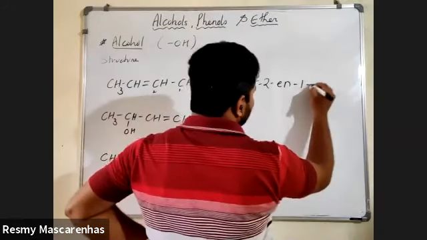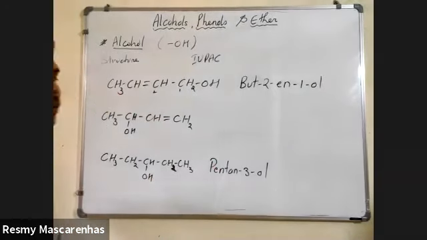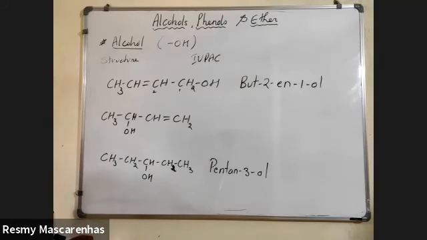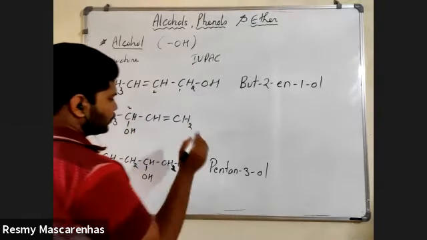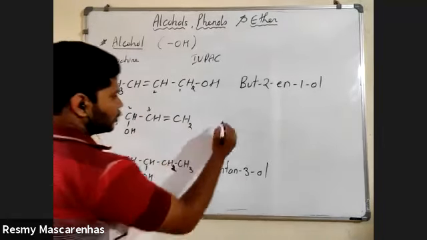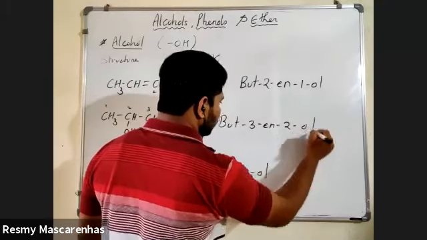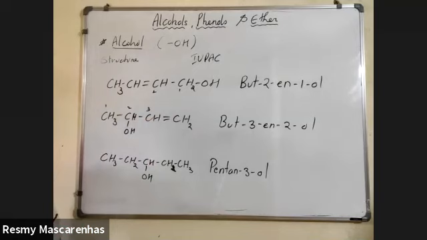A single OH group is there, so 1-ol. Understood? Yes, sir. See for this naming: this side you will name, now this side you will name. From this side, 1, 2, 3. So in that case, 1, 2, 3, 4. Again butene, so but-3-en-2-ol. Any difficulty, anyone? No, sir. Anyone have any difficulty in this?